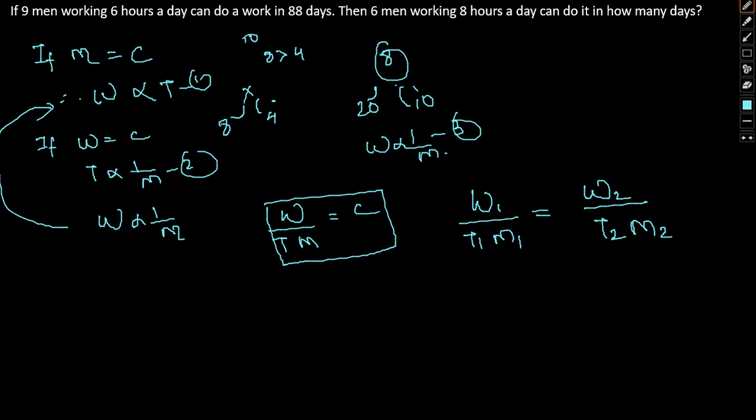So if we try to solve it, 9 men working 6 hours a day can do it in 88 days. We can write work 1 in 88, time is 6 hours a day, and total men are 9. We need days for work 2, time 8 hours a day, and 6 men. Okay, so if we solve the same,